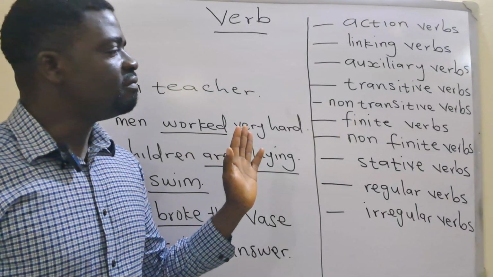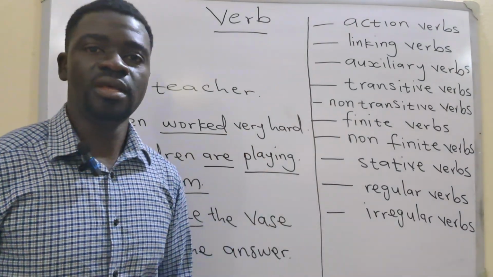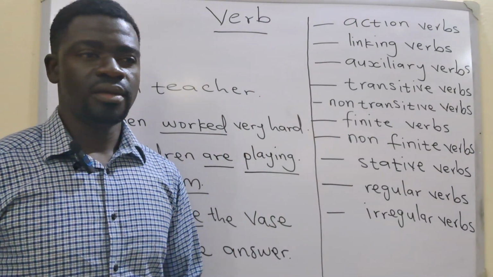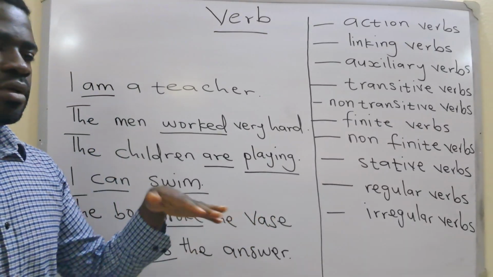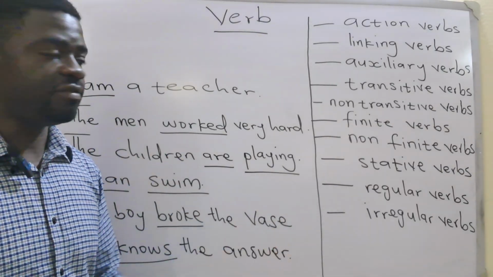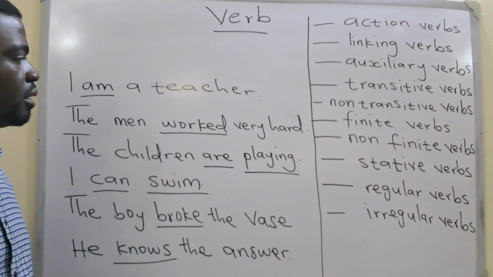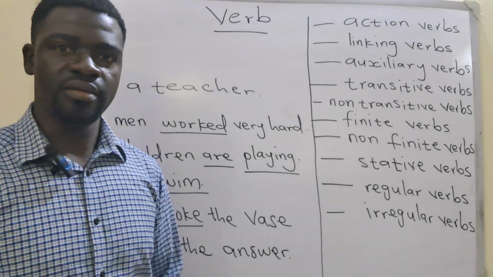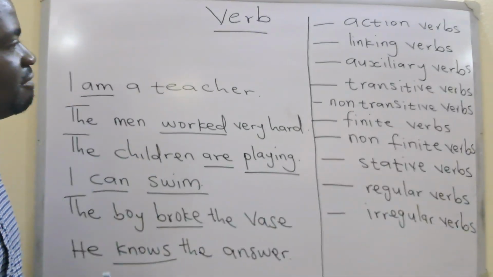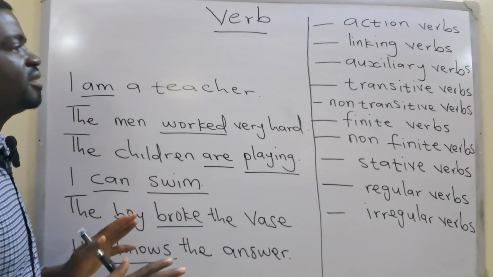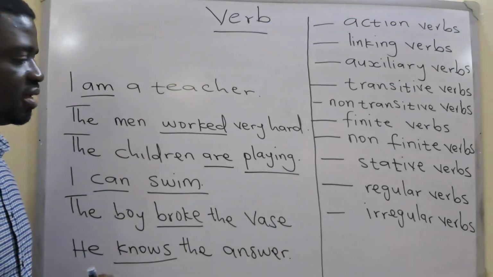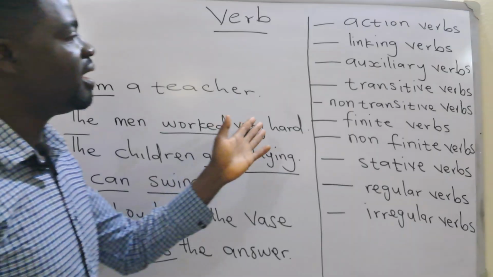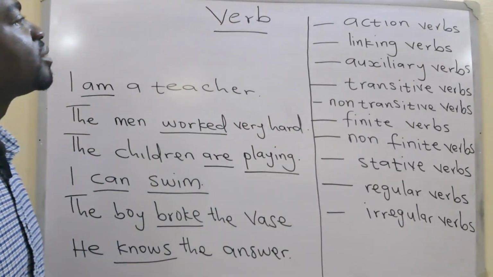Now, verbs can be described in different ways depending on the action or the function they perform or the tense they indicate. So we have verbs in different forms, and some of them are on the board here.